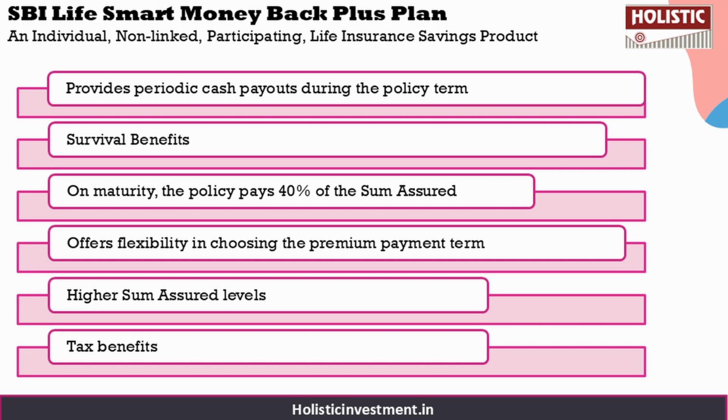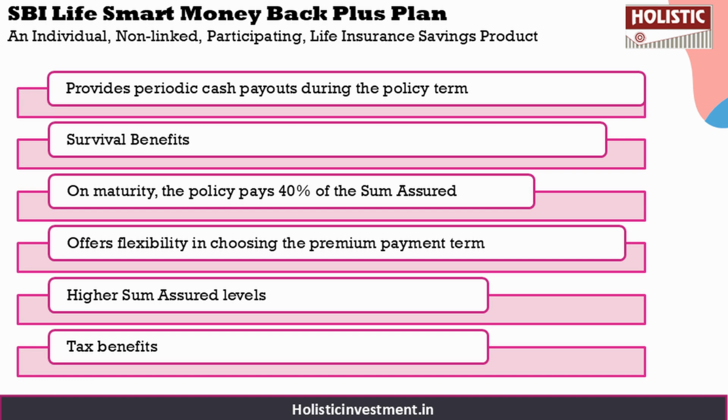On maturity, the policy pays 40% of the sum assured along with any declared vested reversionary bonus and terminal bonus if applicable. It offers flexibility in choosing the premium payment term, and higher sum assured levels may qualify for premium discounts. This policy is also eligible for tax benefits under the applicable provisions of the Income Tax Act 1961, subject to prevailing tax laws. So these are some of the key features of the policy.